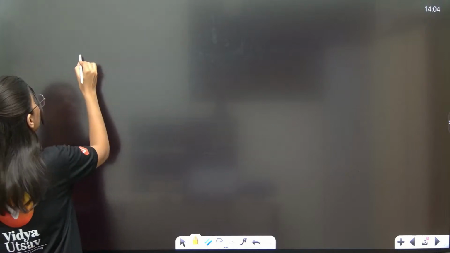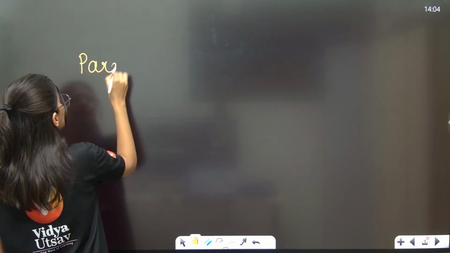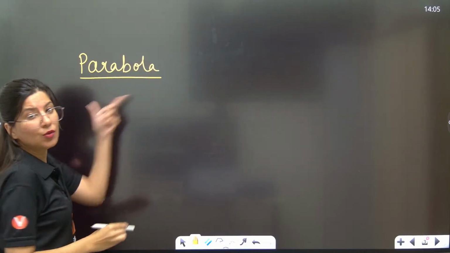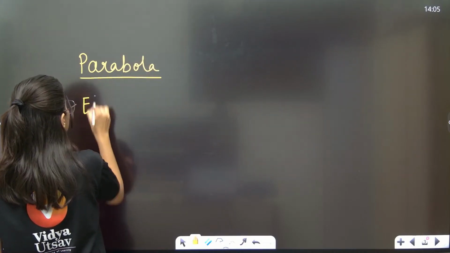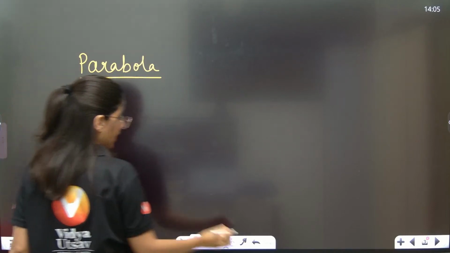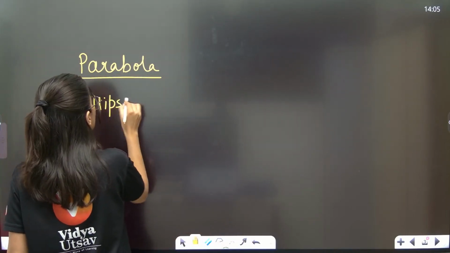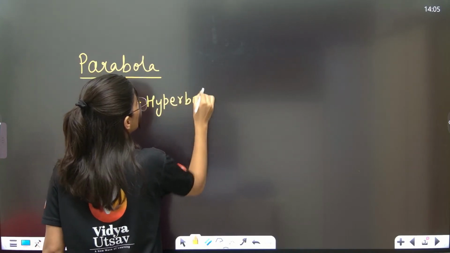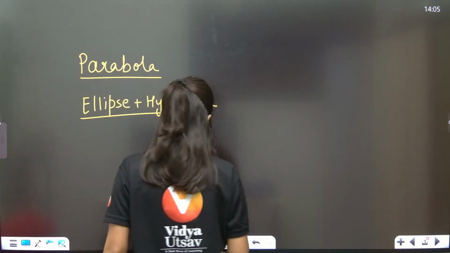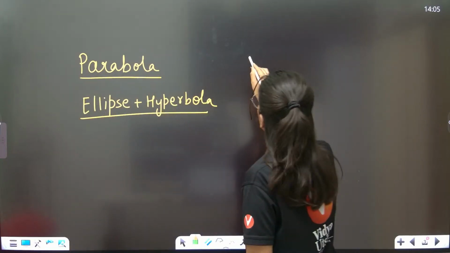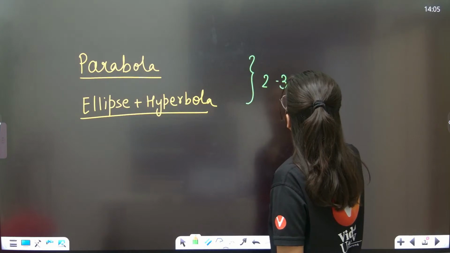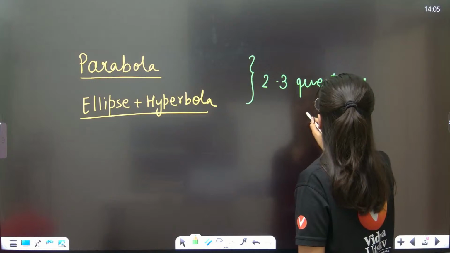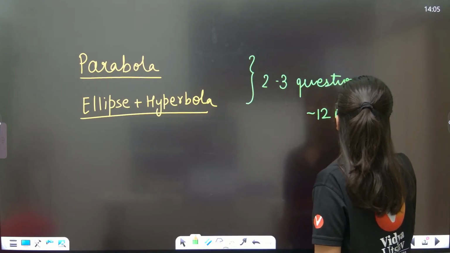From parabola you can expect 1 to 2 questions, and from ellipse plus hyperbola again one question. So you can expect 2 to 3 questions in the April attempt, that means approximately 12 marks from this session.